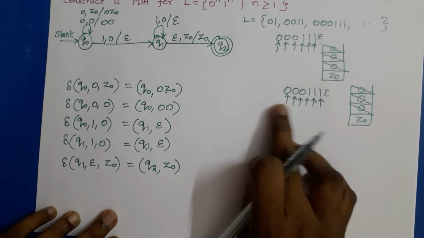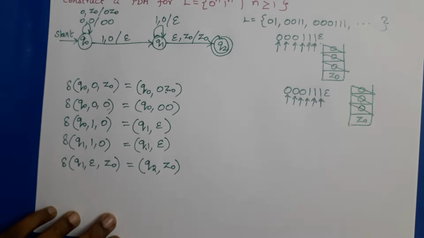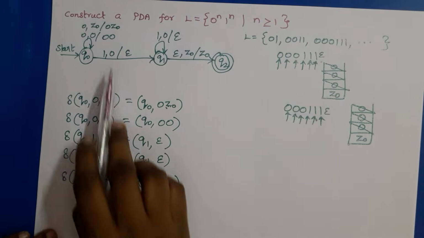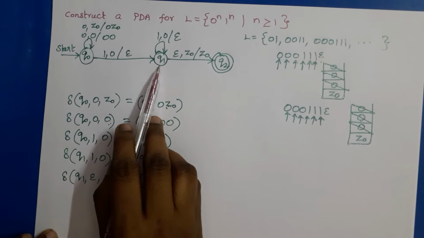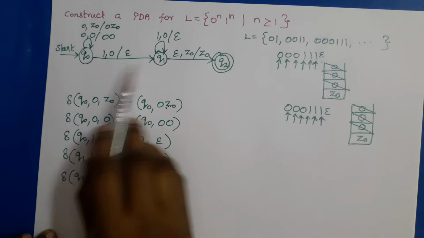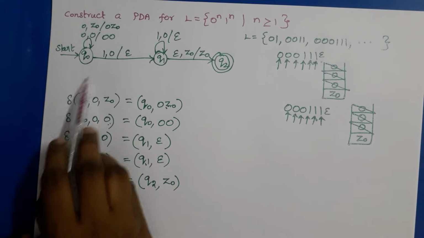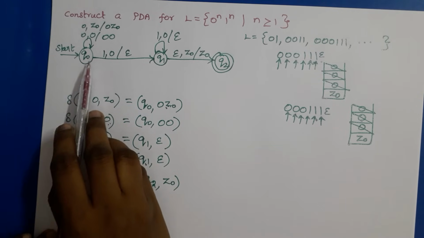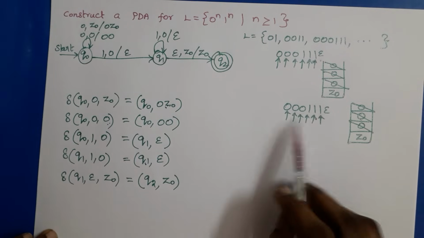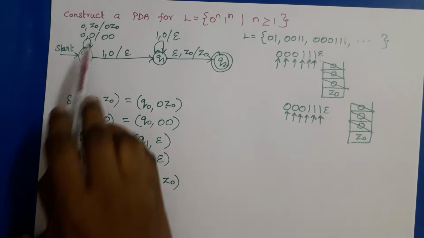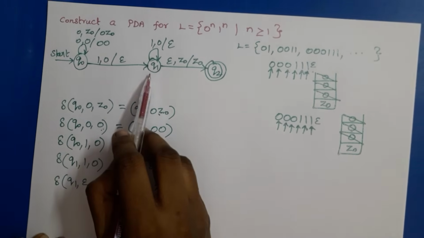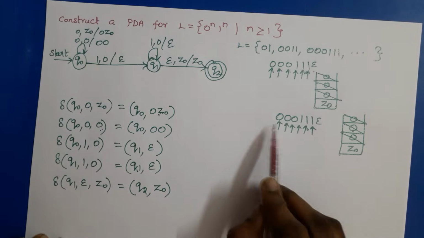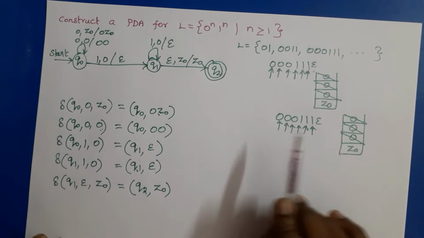Now we can say that our input string has n number of zeros followed by n number of ones. And here, to perform the pop operation, we need to change our state from Q0 to Q1. Because if we don't change our state from Q0 to Q1, then after 1 also, if some number of zeros come, they will also be pushed onto the stack, right? So we have to change our state to the next state. Then only the number of zeros must be followed by the number of ones. After ones, no zero will come.